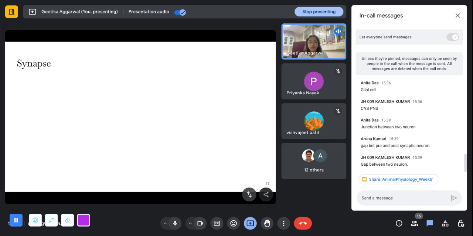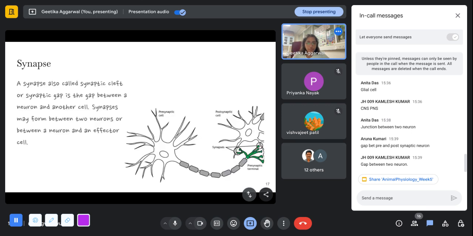So basically, it's the gap between the end of one neuron and the starting of the next one. The next one could be either a neuron or a muscle cell, anything it could be. So it's basically the gap between these two cells. And as you said, the one that is present before the synapse, for which the axons are involved, is the presynaptic cell, and the cell after the synapse is the postsynaptic cell. So the synapse is also called the synaptic cleft or the synaptic gap. It's the gap between a neuron and another cell. It may form between two neurons or a neuron and an effector cell, for example, a muscle or something for that matter, which performs a function that is controlled by the neuron.